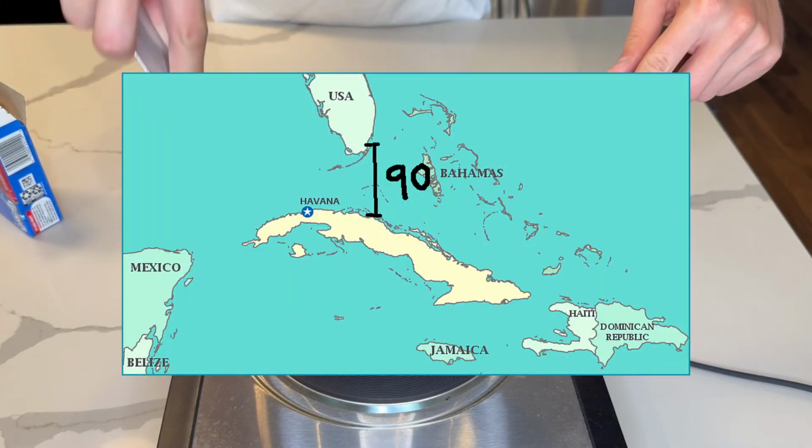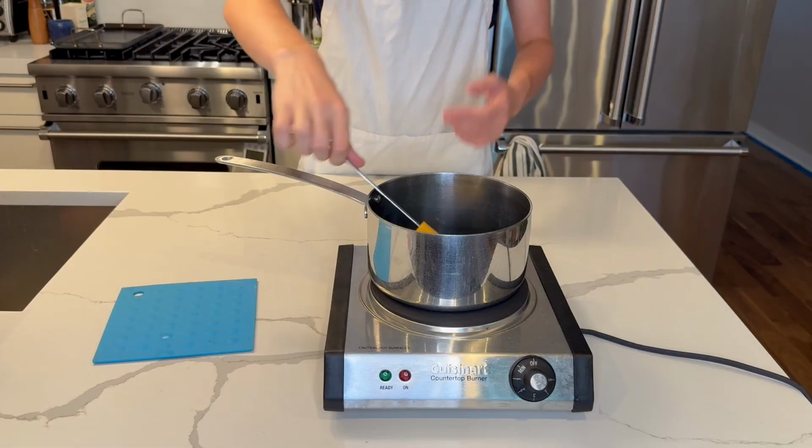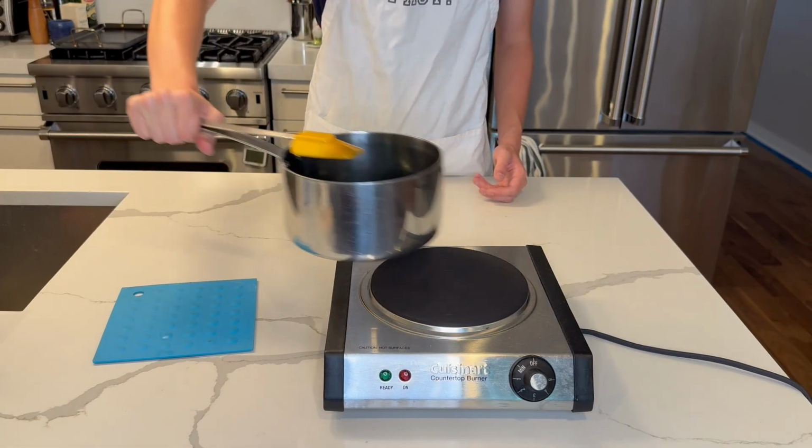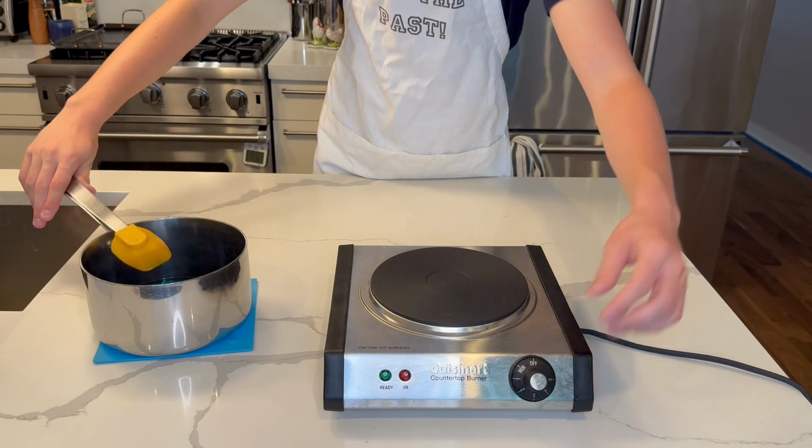Cuba, which is 90 miles south of Florida, had long been under the shadow of American influence. For decades, U.S. companies dominated its sugar industry, and American tourists flocked to Havana's casinos.